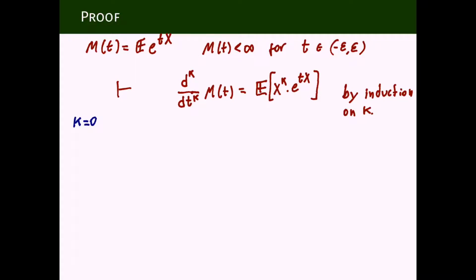What is the 0th derivative of a function? It's just the function itself, so m. Well, x to the 0, this is just 1. And this is what we have to prove. But there's nothing to prove. This is the definition of m. So the case k equals 0 holds.